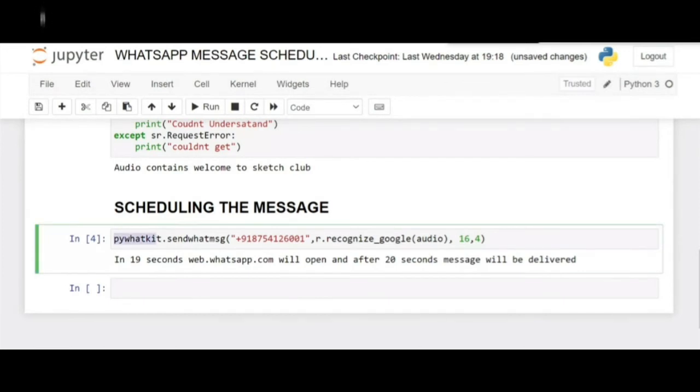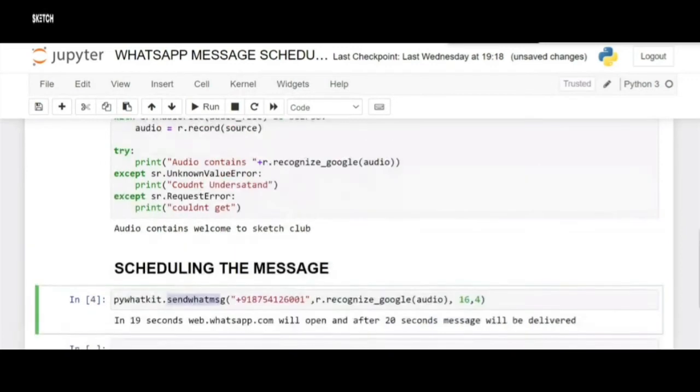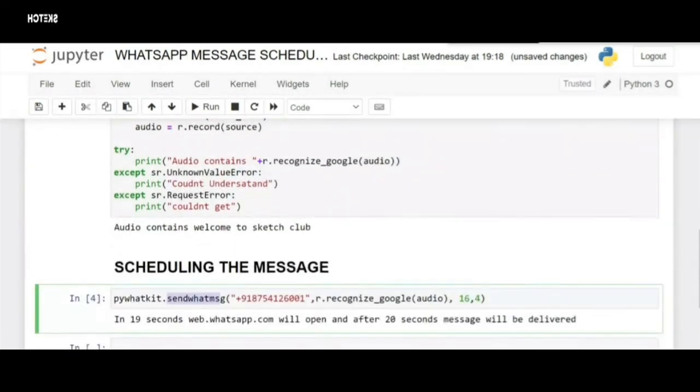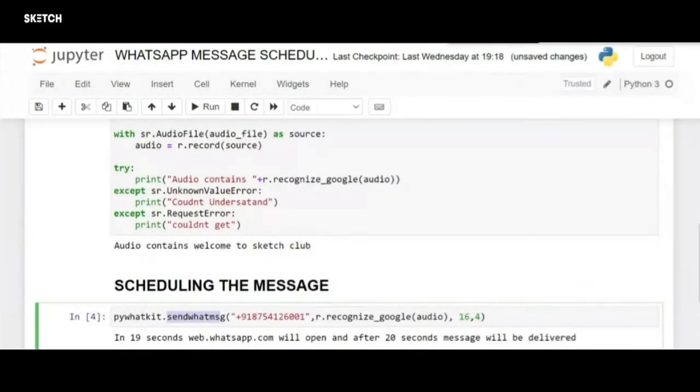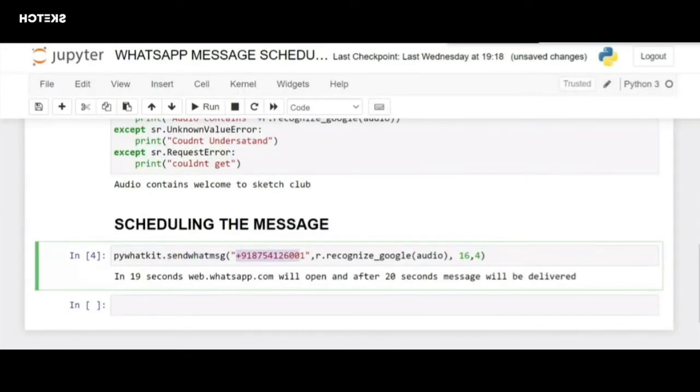It's using pywhatkit and sendwhatmsg to send a message which we have gotten here, like welcome to Sketch Club will be the message, and it will be sent to this particular number. Also here we need to mention the time at which he'll be receiving that message. So the time now is 4:38, right? I'll be scheduling it to 4:39, and I'll switch it to my whole screen. As it's automatic, my WhatsApp will be open, so you guys will be able to see. Give me a minute, guys.